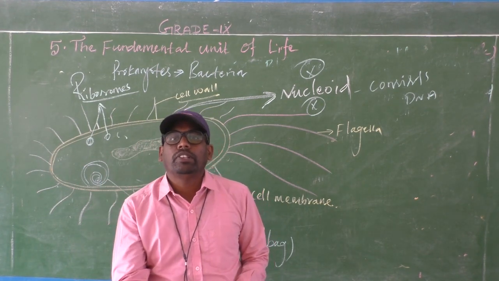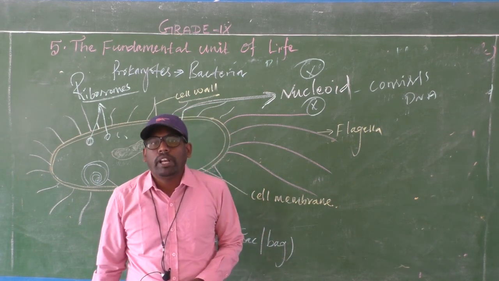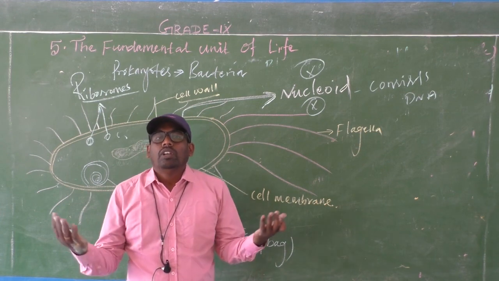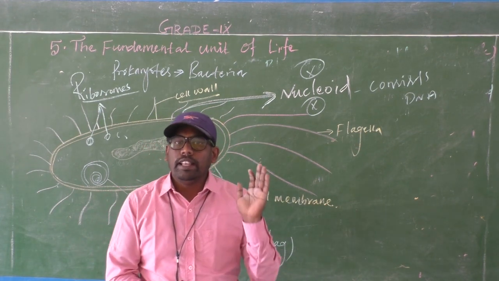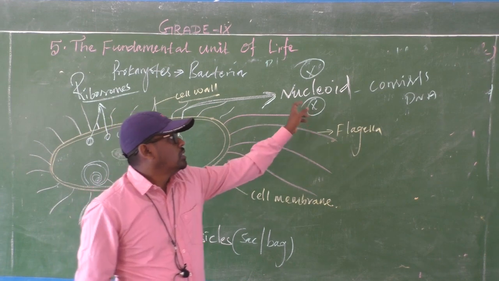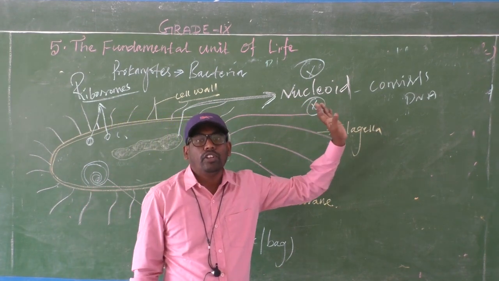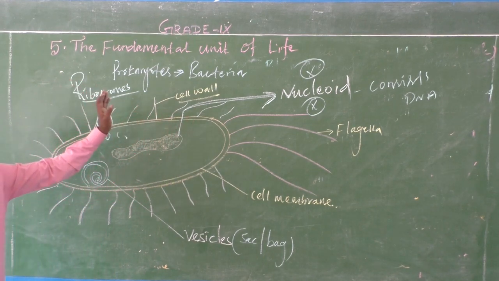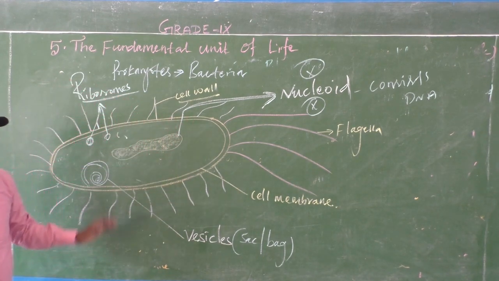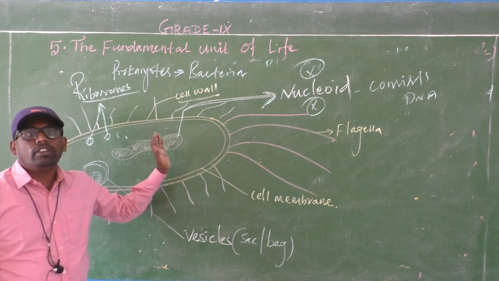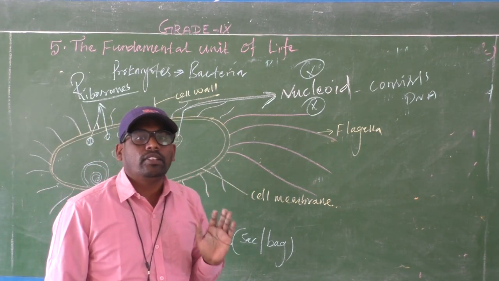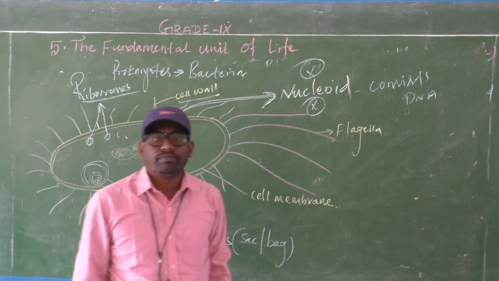If the nucleus is present, it will be covered by a nuclear membrane. The nucleus is not developed in prokaryotes, so the nuclear membrane is also not there. The structure is called a nucleoid, present only in the prokaryotes. These are the characters of bacteria, so bacteria are called prokaryotes.